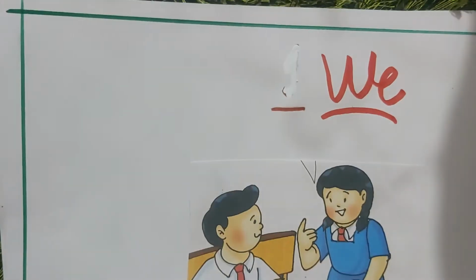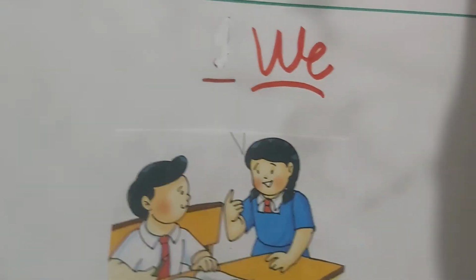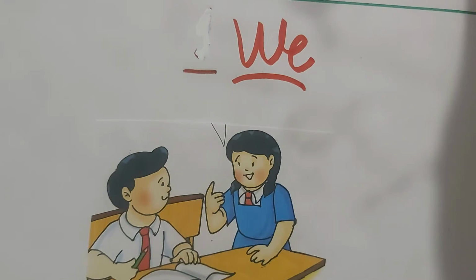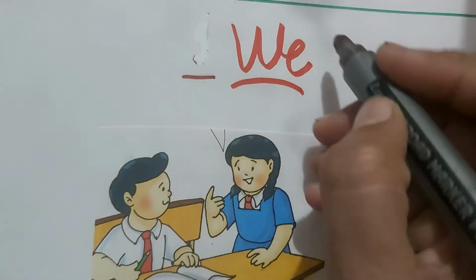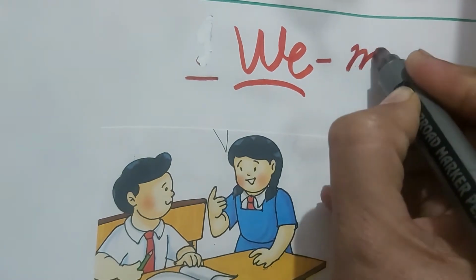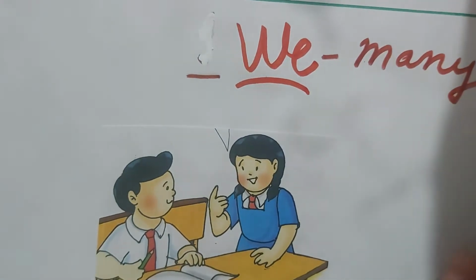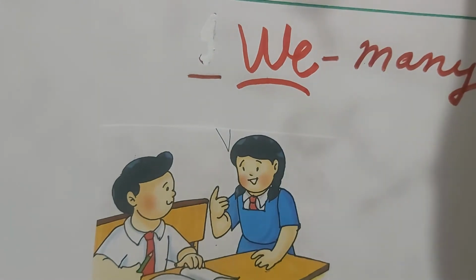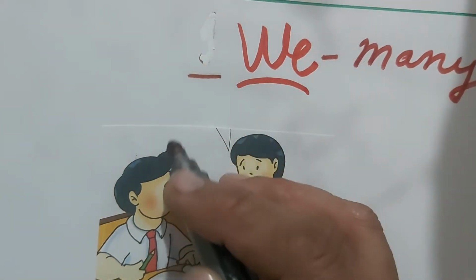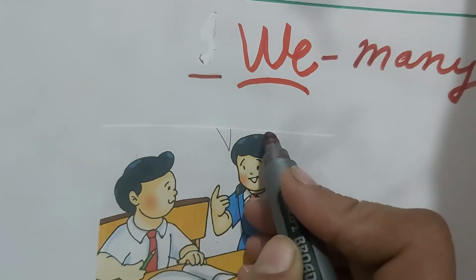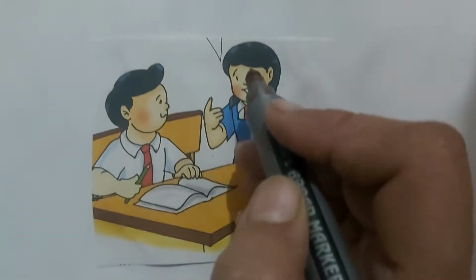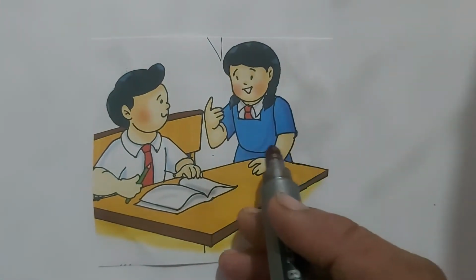When do we use we? We is used for more than one person, for plural, for many. We is used for many, not for one person. Now, this girl is saying to this boy, we will go home together.